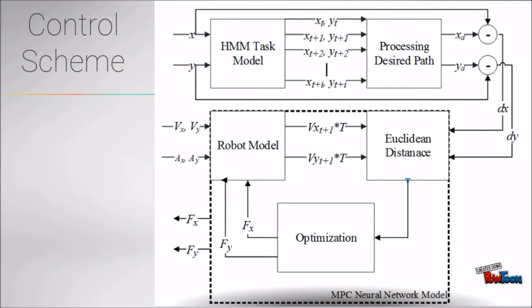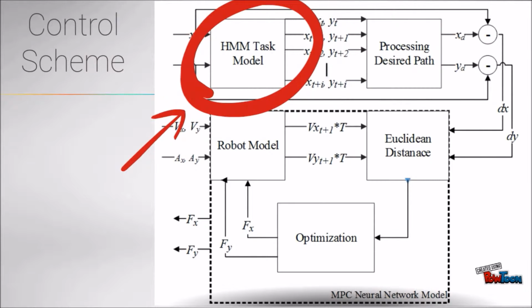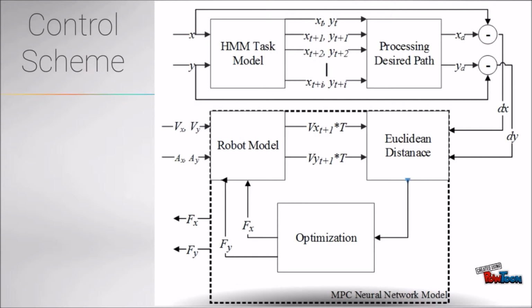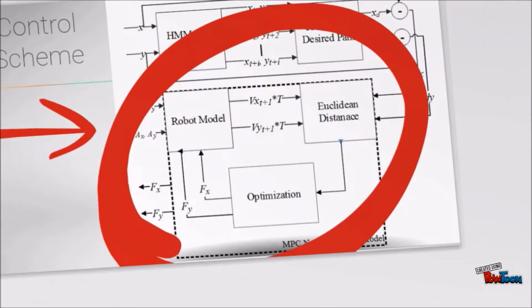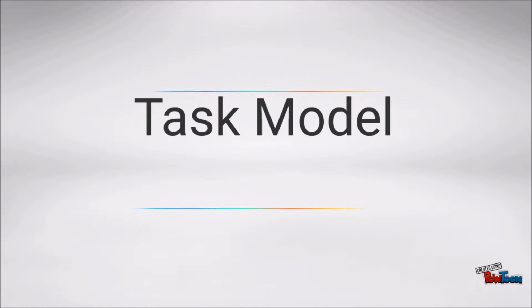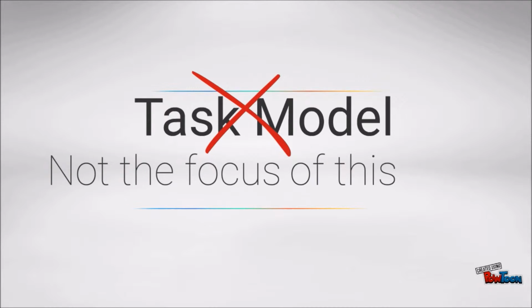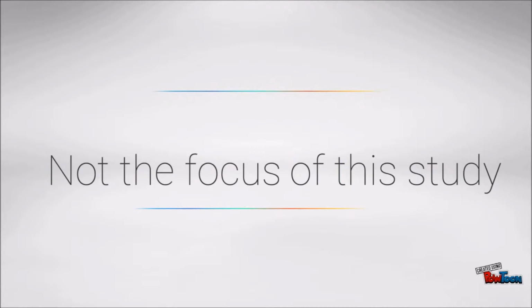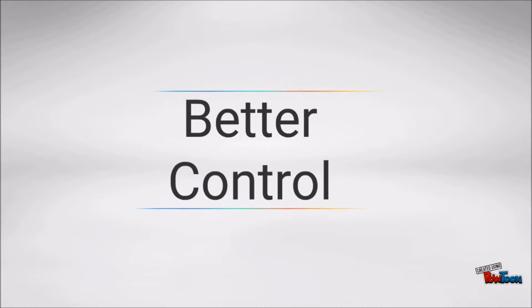Here we have a prototypical controlling task where a predefined model generates the desired motion and desired behavior that we want from the user, and the controller regulates the motion based on those reference points. We perform a desired set of motions and use hidden Markov models to model those sets of motions. In this work, we do not focus on how to model the motion and the task, but rather on how to use this model to optimize the human-robot interaction and have a more sophisticated control approach.